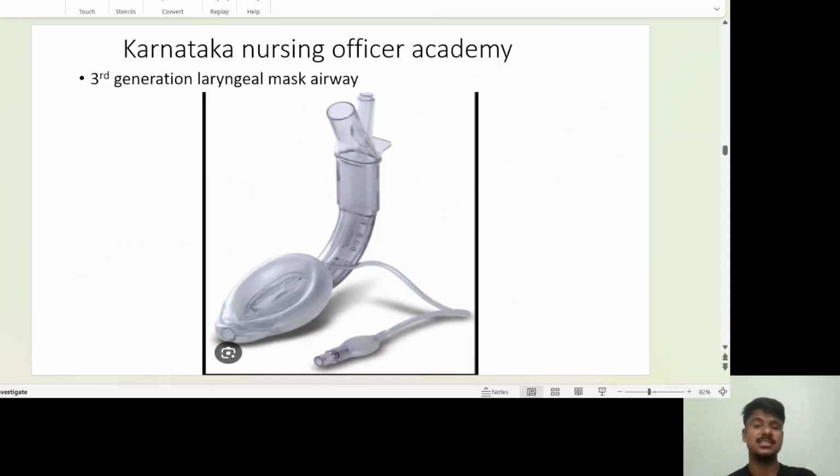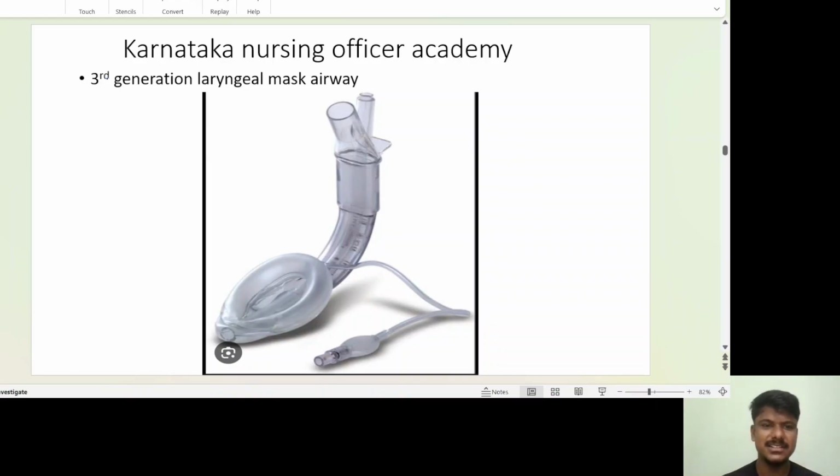If we come to third generation, what we call the Supreme, they have advanced in airways. If you see this image, this one is the third generation. Can you see that image clearly? There is no color, no brown, no improper images. This is clearly transparent.